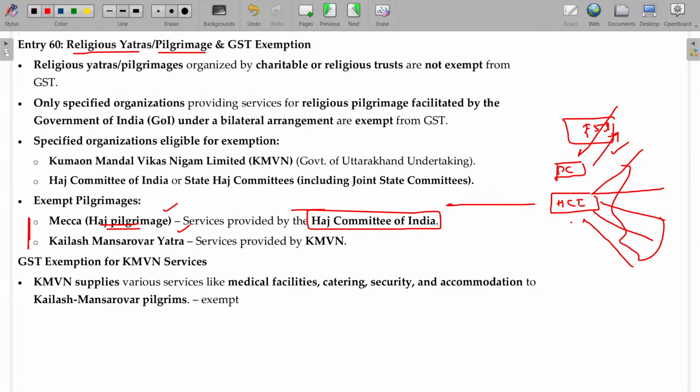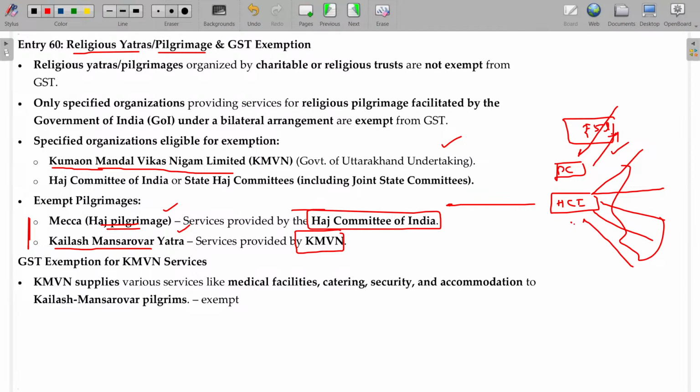Those services rendered by the Hajj Committee are not subject to GST. Similarly, Kailash Manasarovar Yatra provided by KMVN is not falling under GST. KMVN, Kumaon Mandal Vikas Nigam Limited, is a government undertaking of Uttarakhand.